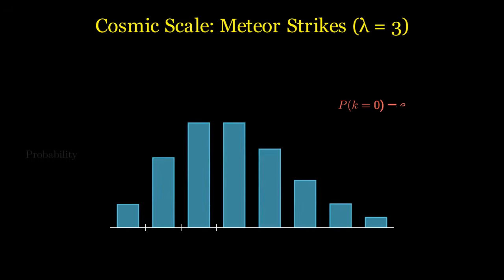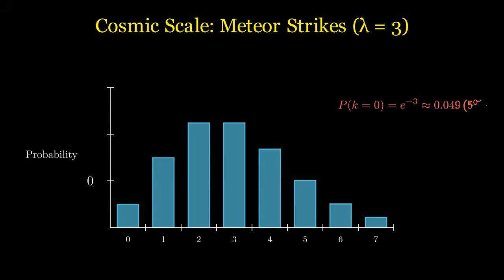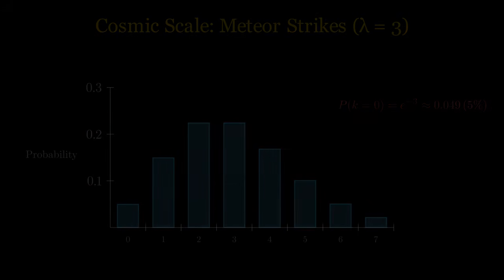Let's apply this to a cosmic scale, meteor strikes. Suppose astronomical data tells us that, on average, Earth is hit by a large meteor 3 times per century. Here, lambda equals 3. What is the probability of a peaceful century with exactly 0 strikes? Plugging k equals 0 into our formula, the math simplifies to just e to the negative 3, which equals roughly 0.049, or about a 5% chance.